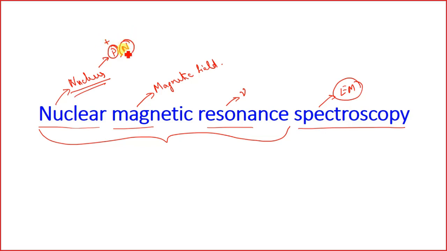Protons are positively charged and neutrons are neutral, right? We will look at the interaction of the protons within a magnetic field, and how this is affected by a particular frequency of electromagnetic radiation. In NMR, the electromagnetic radiations are radio frequencies.